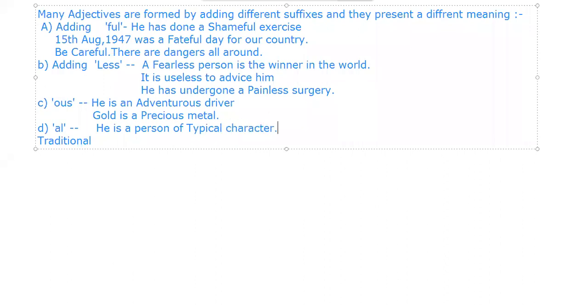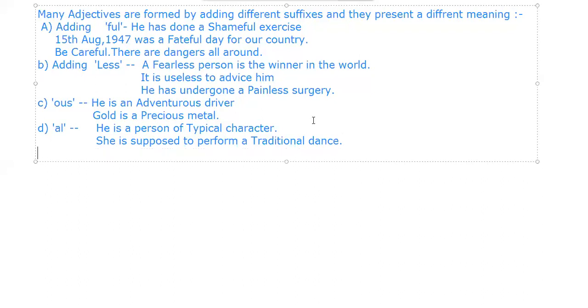So he's a person of typical character. Next is traditional. So I say she is supposed to perform a traditional dance, right? So typical. I can also use the word ISH.